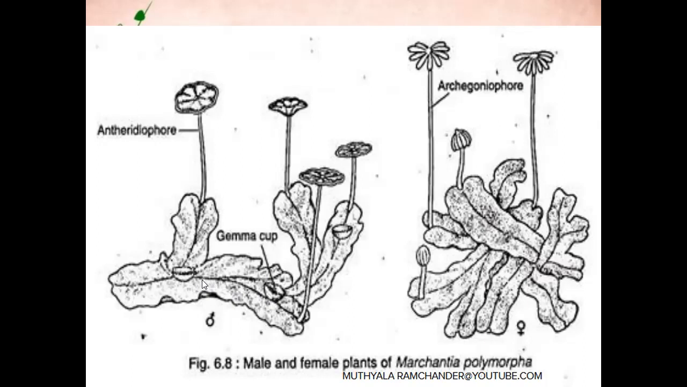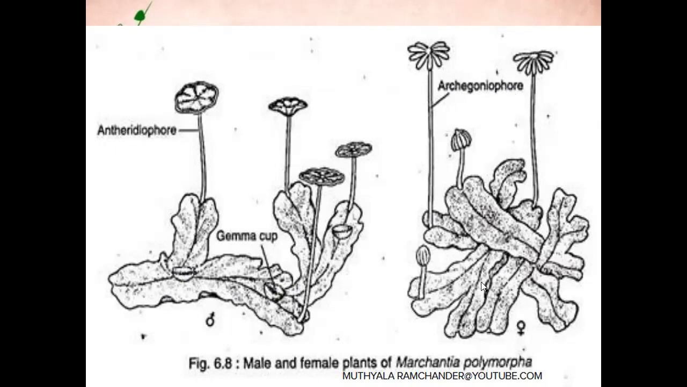On this midrib, cup-like structures are present. The cup-like structures are called gemma cups. These are the vegetative reproductive parts. On the dorsal side of the thallus, aerial stalk-like structures develop. The aerial stalk-like structures are called receptacles. On the male gametophytic thallus, they are called antheridiophores. On the female gametophytic thallus, they are called archegoniophores.